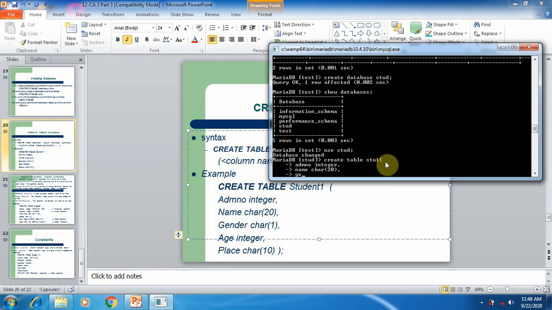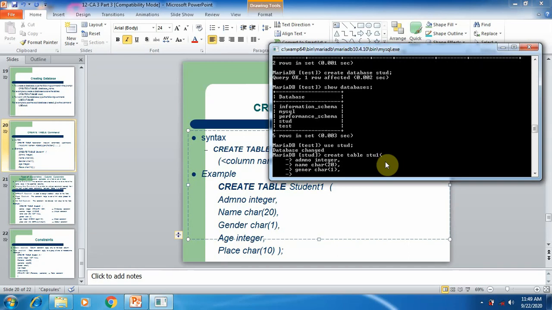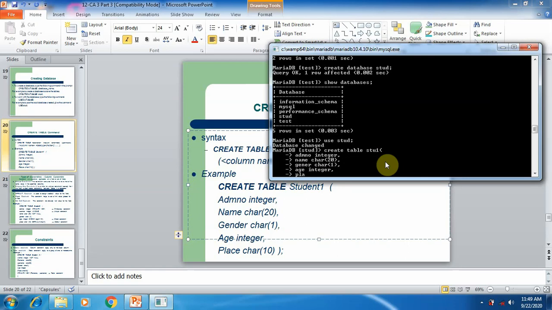Next, column gender, character data type. The size of the character data type is 1 here, 1 for the column gender. So the column name is gender. Now I'm going to change the age, integer, comma. Next, place, character within the parenthesis 10.